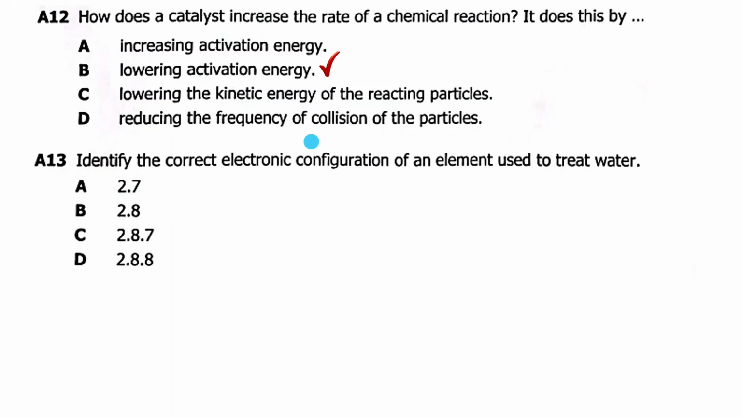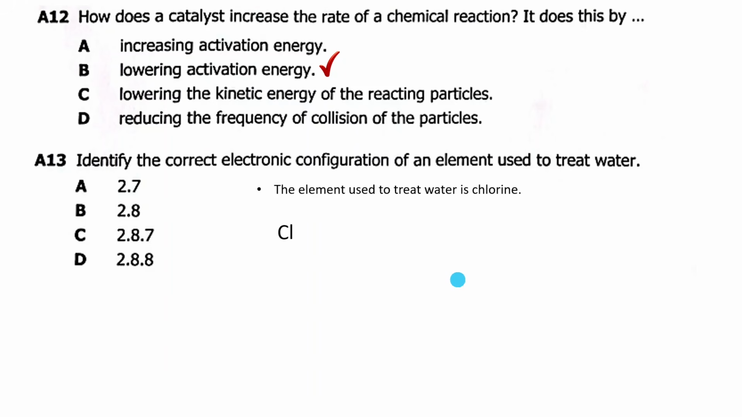So it lowers the activation energy. Then A13 says identify the correct electronic configuration of an element used to treat water. Guys, these are bonus questions in an exam. We know an element which is used to treat water in homes is actually chlorine. Now, what is the electronic configuration? Arrangement of electrons of chlorine in shells. So the element used to treat water is chlorine.